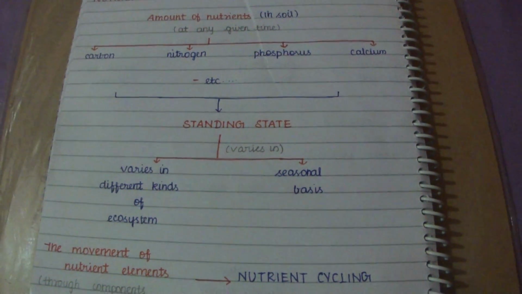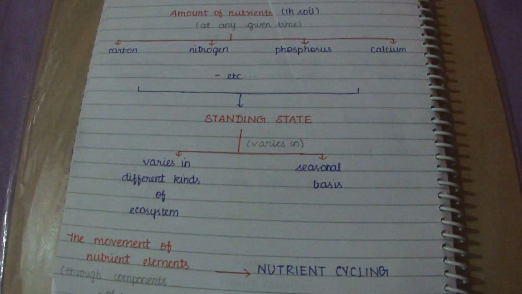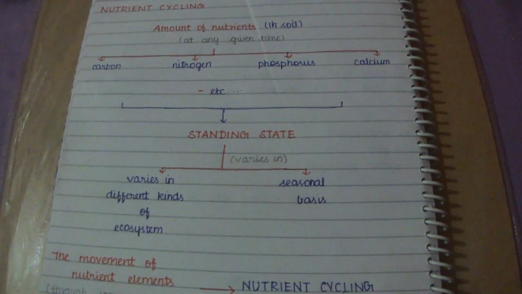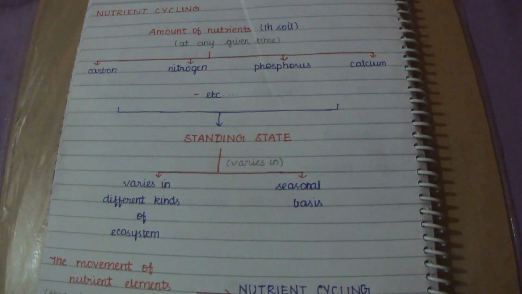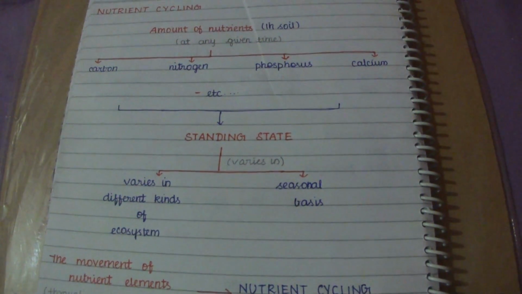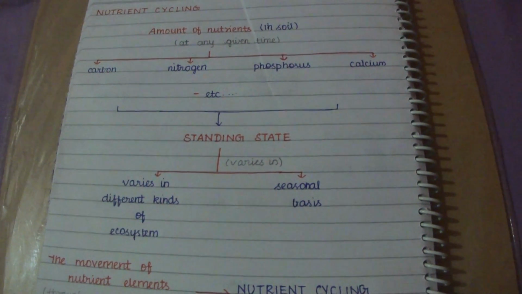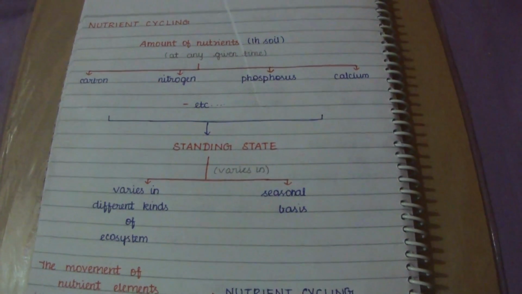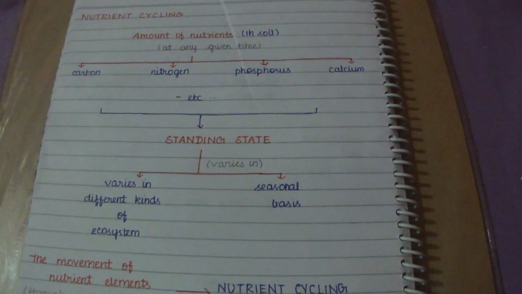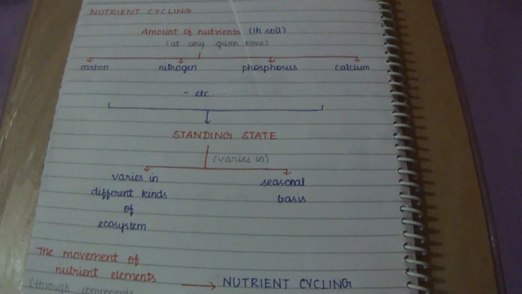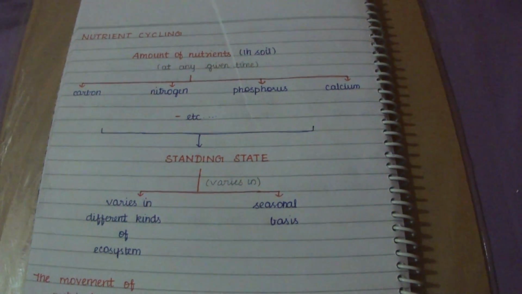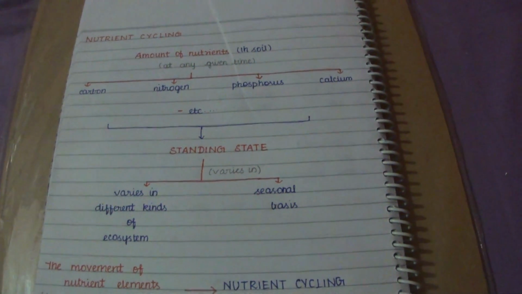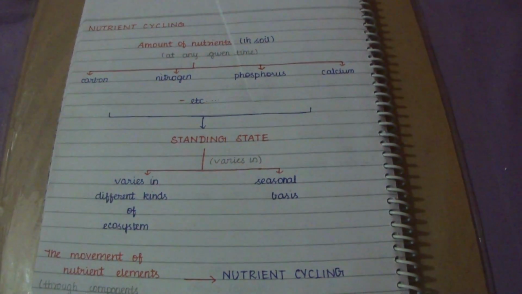What is more important to appreciate is that the nutrients are never lost from the ecosystem, they are recycled. They do not disappear from the ecosystem, they recycle in time and indefinitely come again and continue the cyclic process. The movement of the nutrient elements continues and does not stop.